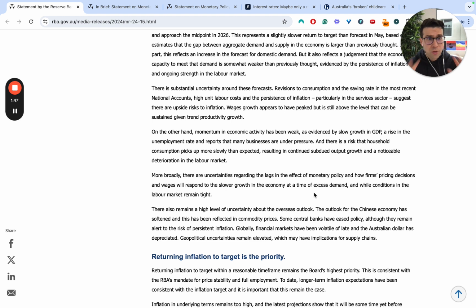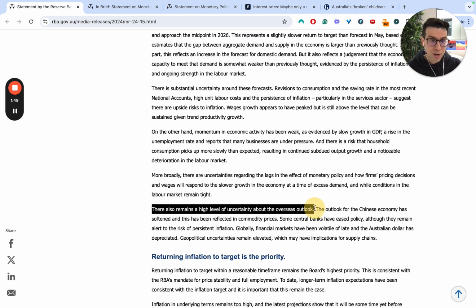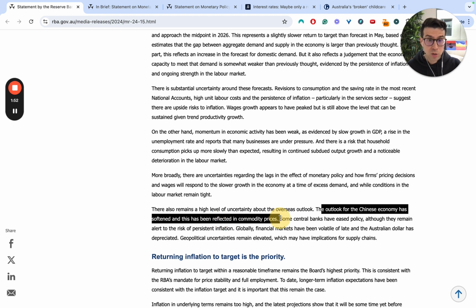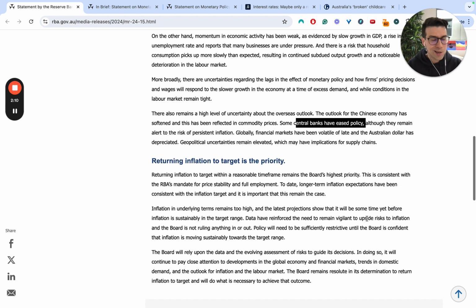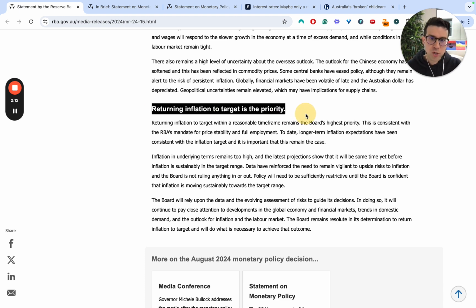They're also acknowledging that the global economy outlook does not look great. They're acknowledging that the Chinese economy is softening. Other central banks have eased policy in terms of monetary policy settings. And also we've seen, for example, unemployment uptick in the US. So all of this highlights just a lot of uncertainty, which generally goes for slower, more cautious policy decisions. Now, ultimately, what they have acknowledged, though, is that the inflation target is still the priority.